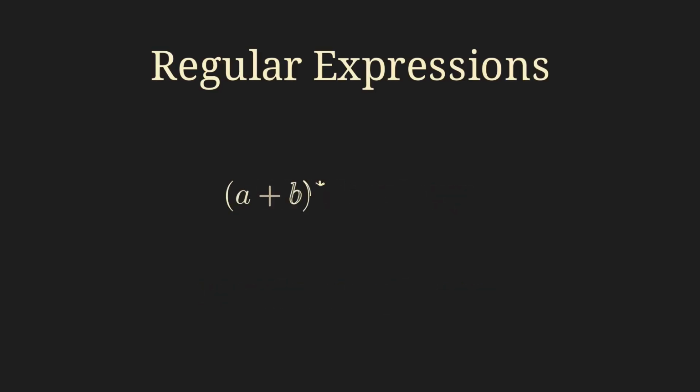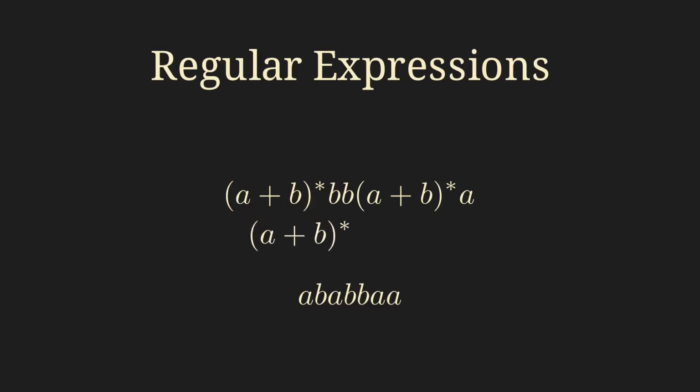Here's an example of a regular expression for all strings consisting of the symbols A and B that contain the substring BB at least once and end in A. We can see the BB in the middle, the A at the end, and in between there's always this (A+B)* which stands for an arbitrary sequence of A's and B's. We then say this regular expression matches this or that string. For example, this expression matches the string ABABBAA.